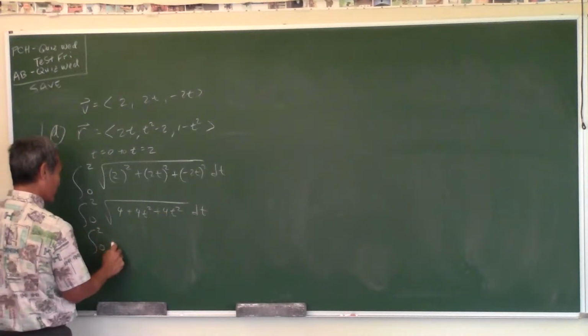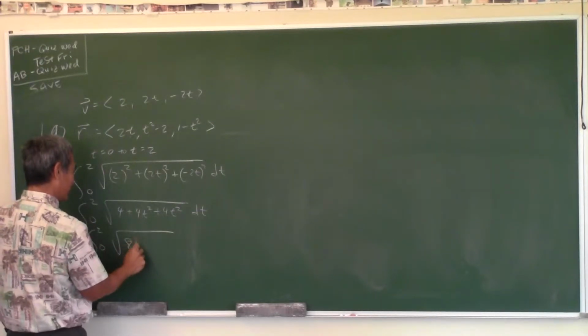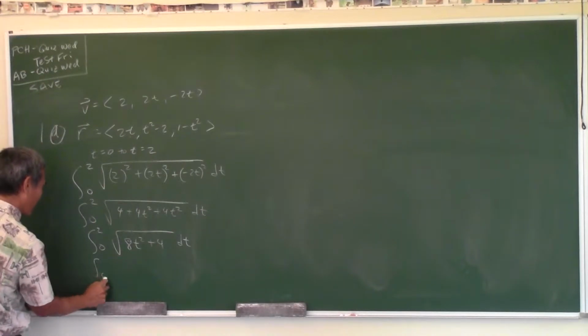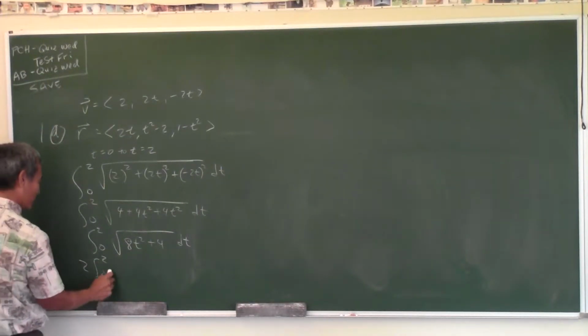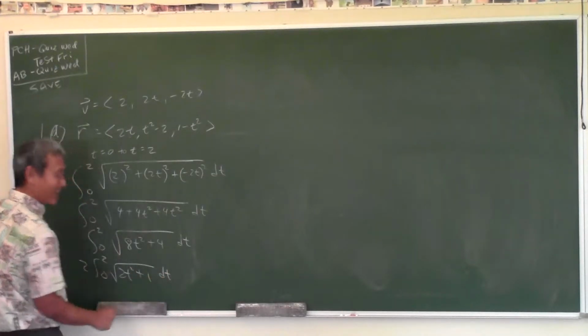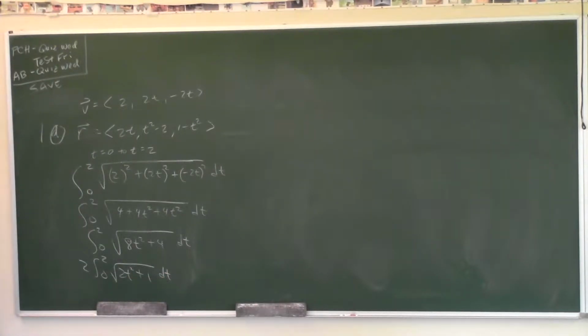Integral from 0 to 2, square root of 8t squared plus 4, dt. Factor out the 4, so you will get 2 square root of 2t squared plus 1, dt. Did we get that far at least? So we can get 1 point. You want 1 point. Duh!